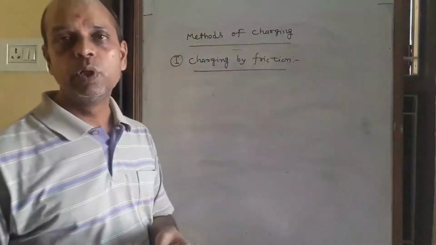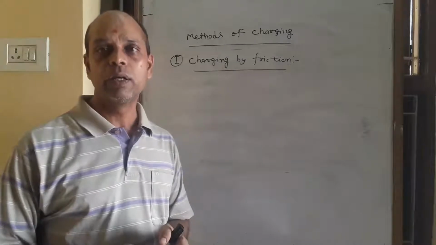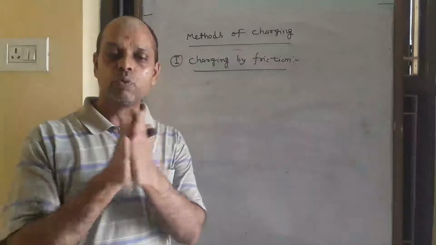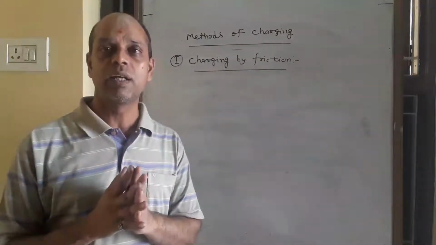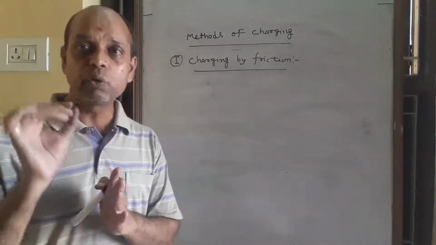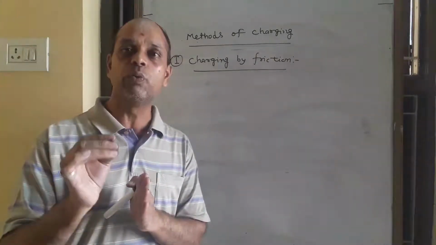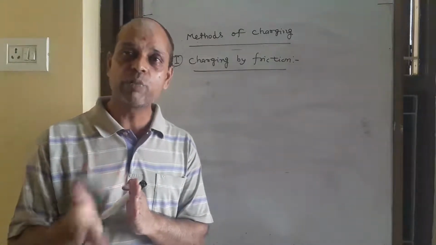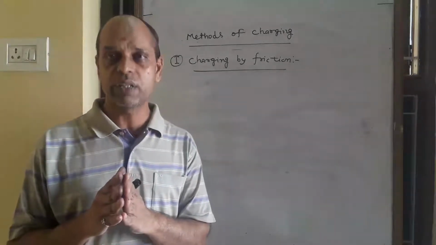When we rub two uncharged bodies, or insulator bodies, friction is produced between them, and due to friction, heat energy is produced between them. And due to this heat energy, electrons transfer from one body to another body. Now the question is, from which body to which body do electrons transfer? So there is an answer to this question.